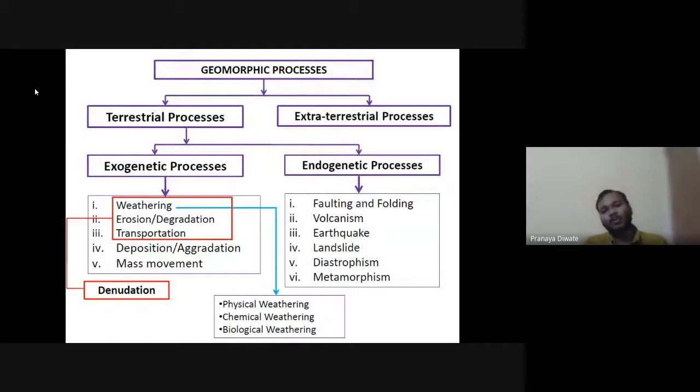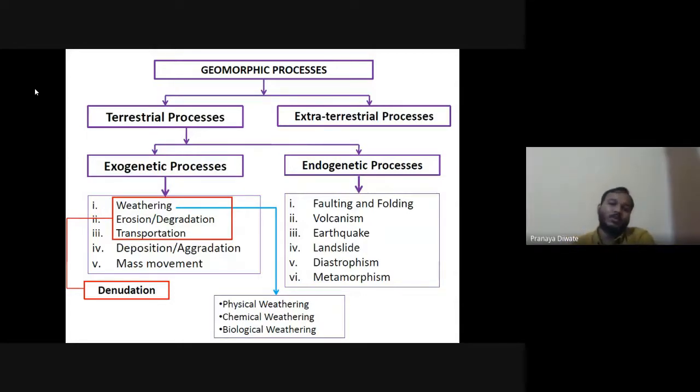Then you have a geomorphic process. What is a geomorphic process? It is a terrestrial process and also an extraterrestrial process, exogenic and endogenic. Extraterrestrial and terrestrial processes are different. What about the exogenetic process? Exogenetic processes are the processes which operate on the earth, above the earth.